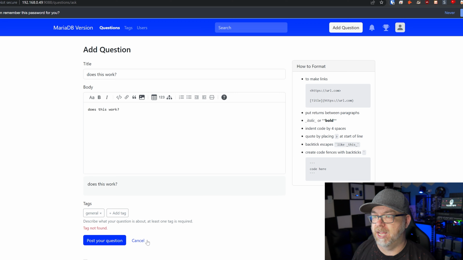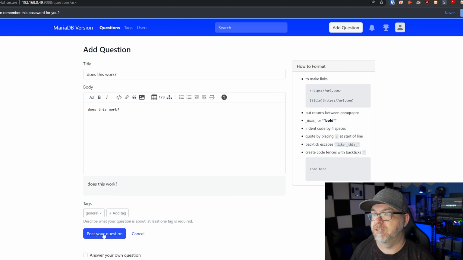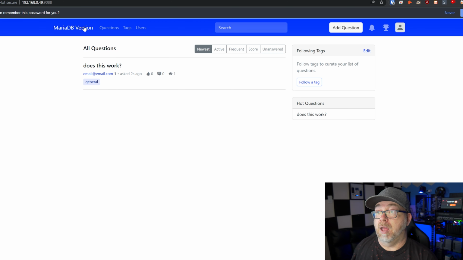Again, I'm not going to, but you can. I'm going to post my question. And it seems to have worked, so maybe I was just being impatient with the database setup. Again, though, I'd like to see a back button on that install screen to go back and correct any mistakes without having to start all the way over. Hopefully that's something the developers can fix or add. I don't want to say fix, I want to say add as a feature there. But that's kind of generally how you would run this.